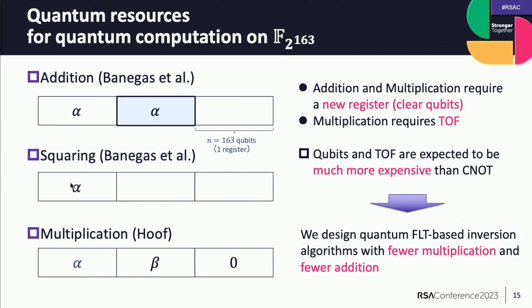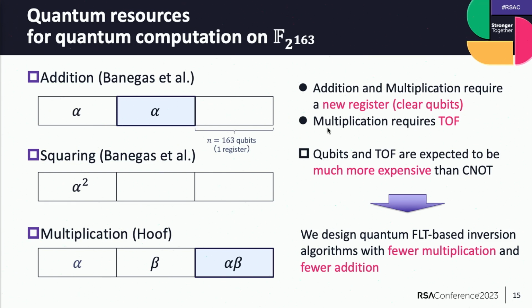The squaring does not need a register, and alpha is replaced by squared alpha. Then multiplication needs a register, and it stores 0 plus alpha beta equals alpha beta.